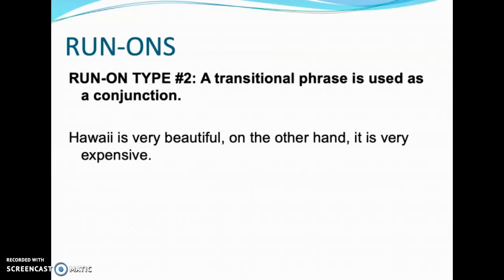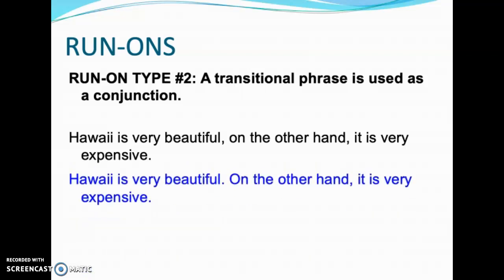Another type of run-on sentence is when a transitional phrase is used as a conjunction. "Hawaii is very beautiful, on the other hand, it is very expensive." The phrase "on the other hand" is a transitional phrase and should be used at the beginning of a sentence. "Hawaii is very beautiful. On the other hand, it is very expensive."